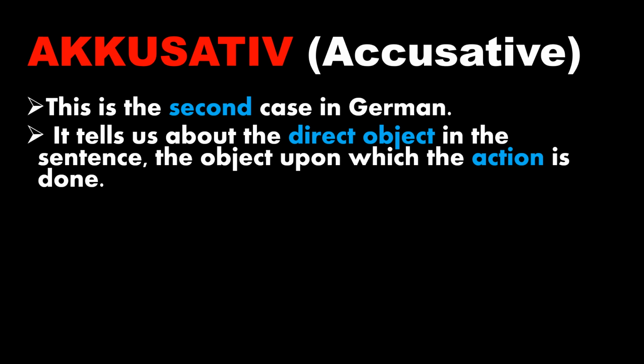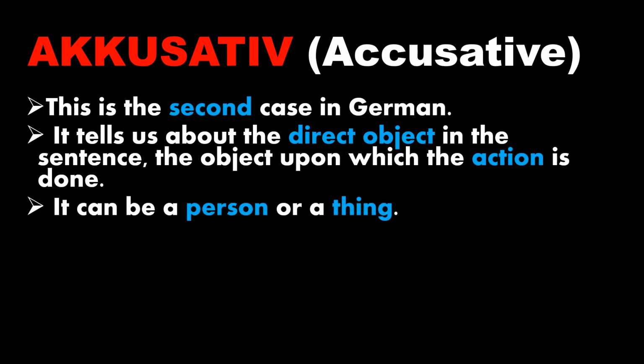Usually in a sentence there is a subject, a verb and object. So the subject does some action and the action is being done on an object. So that is direct object.